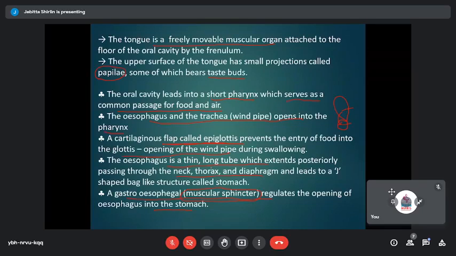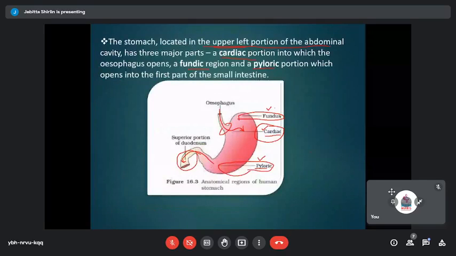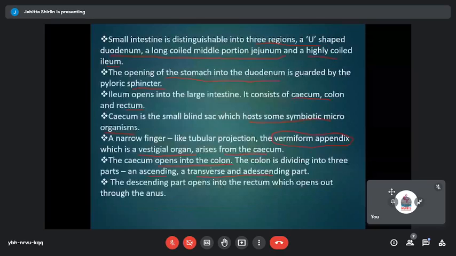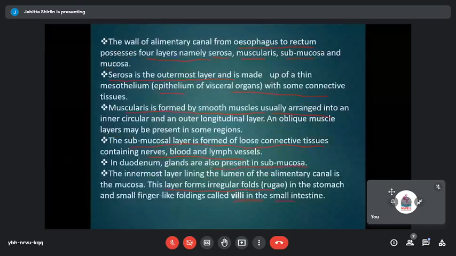Following the pharynx, you have the esophagus, and then the stomach with its different structures, and then the small intestine with its different regions, then the large intestine with three different parts: colon, cecum, rectum. Then the layers of the alimentary canal: serosal layer, muscular layer, submucosal layer, mucosal layer. Then we saw the villi of the small intestine. That is all for the alimentary canal.